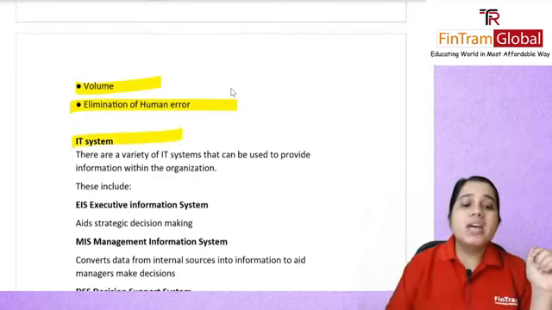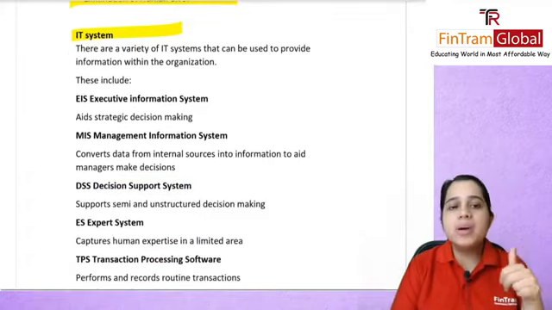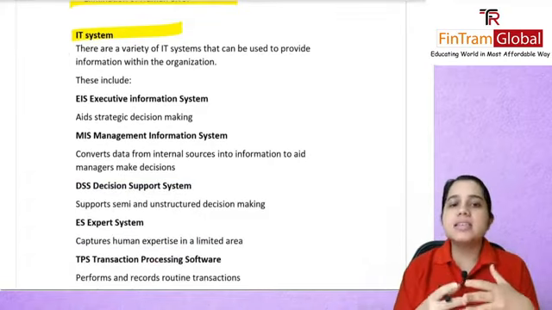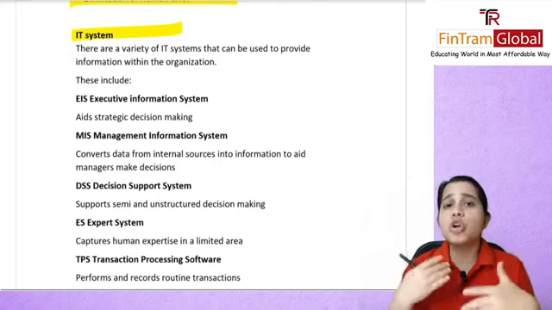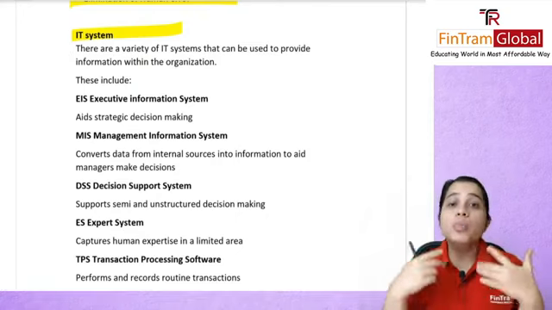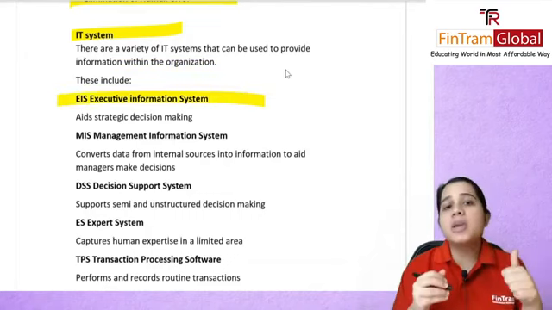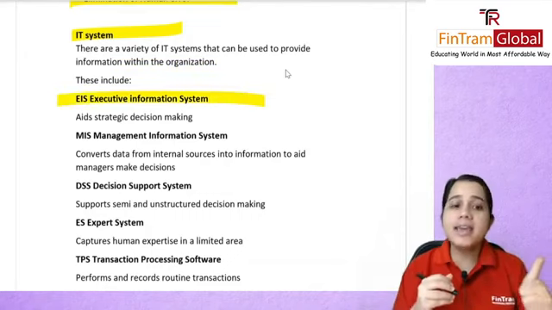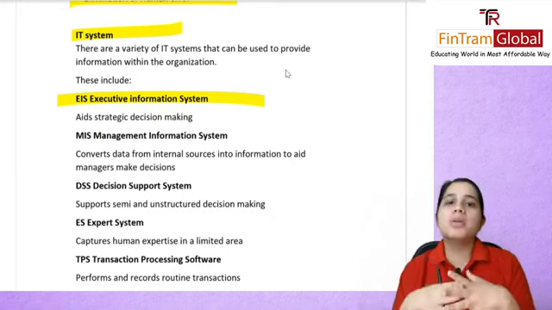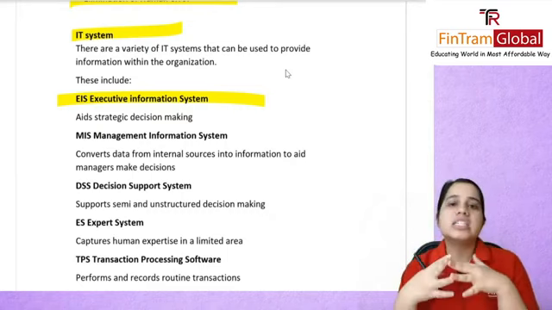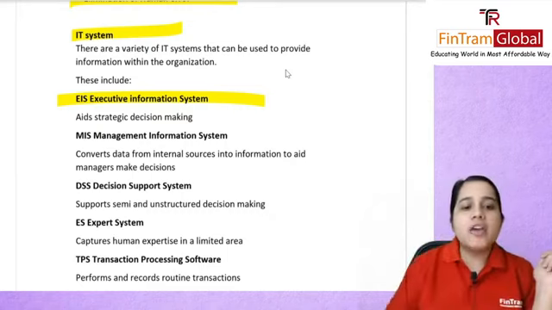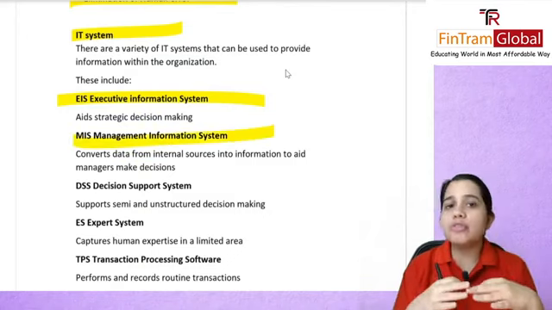Then we talked about IT systems, where we covered that there are a variety of IT systems that can be used to provide information within an organization. You have your executive information system, the EIS. It is going to help your strategic, top-level decision making. Then you have your MIS, or management information system.